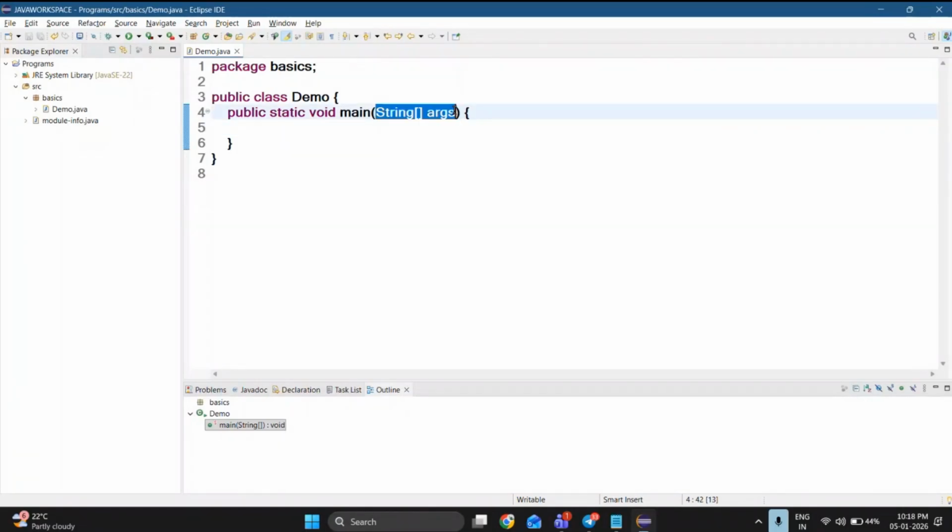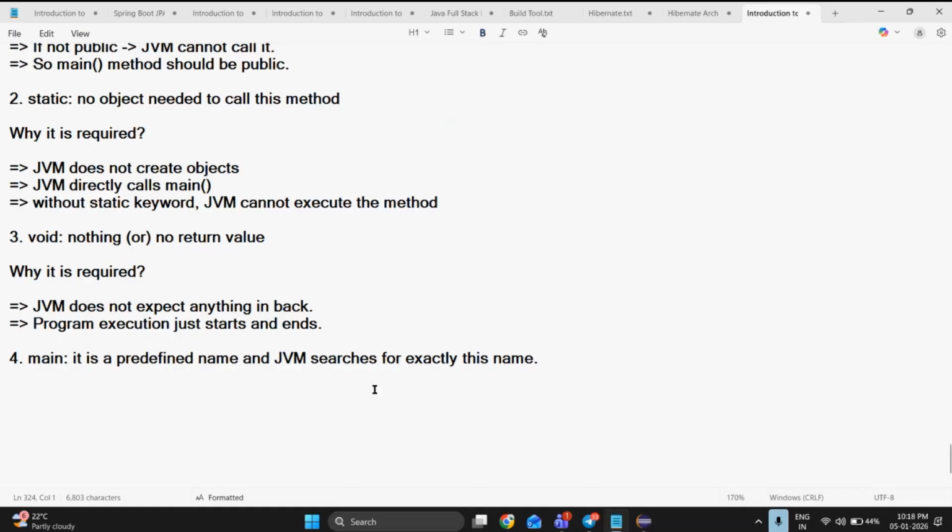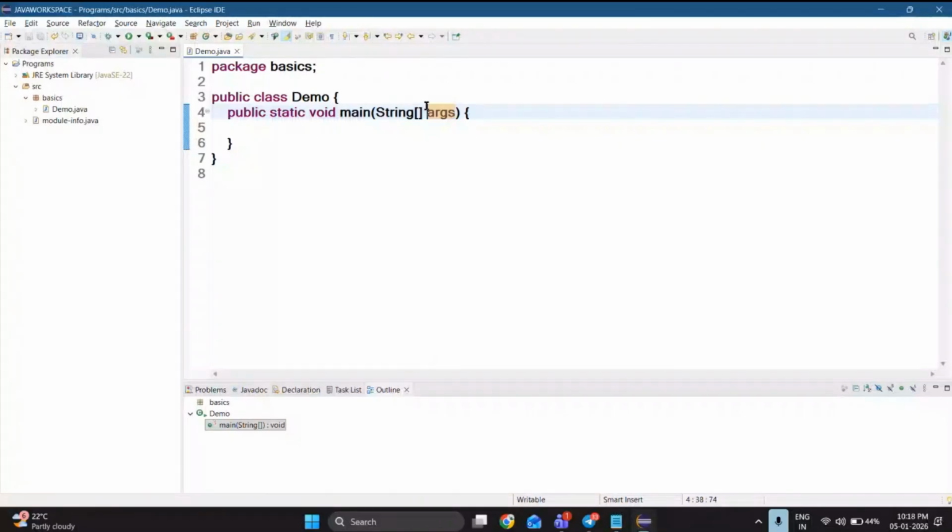You can also use args with array braces, or string with braces. You are allowed to use the braces in front of args or after args, or after string. You can proceed any way.